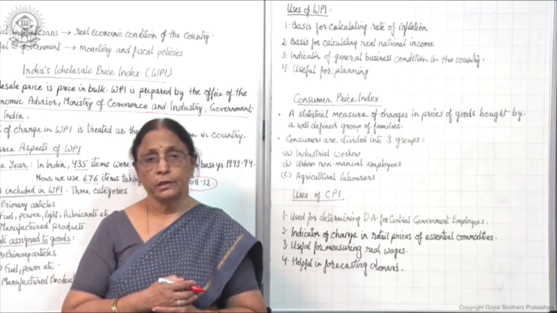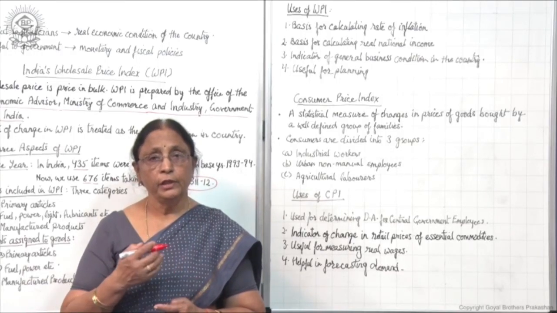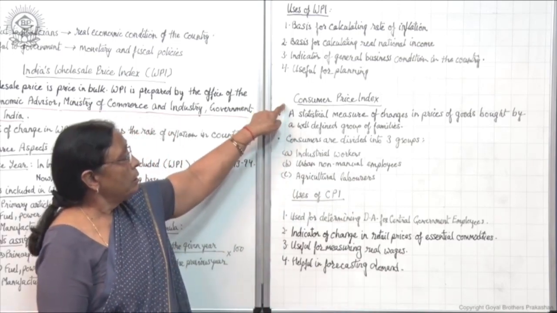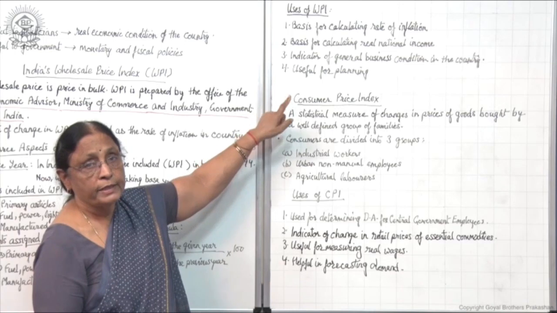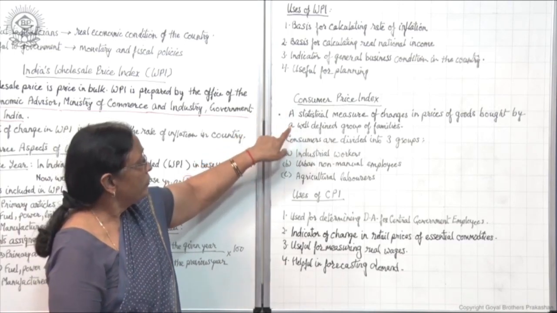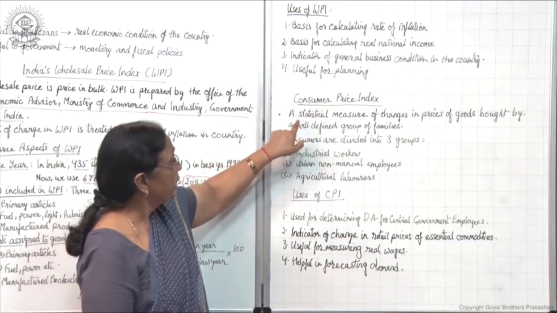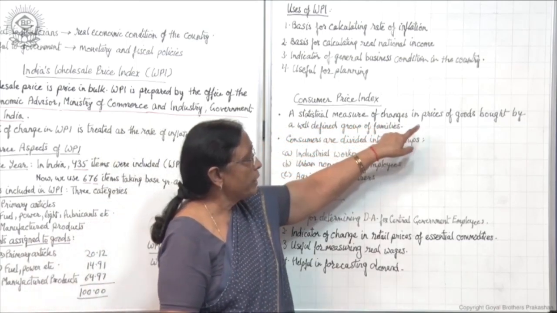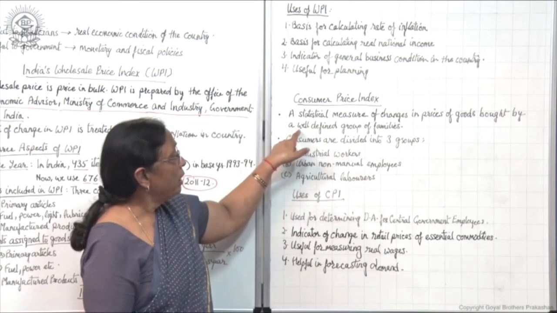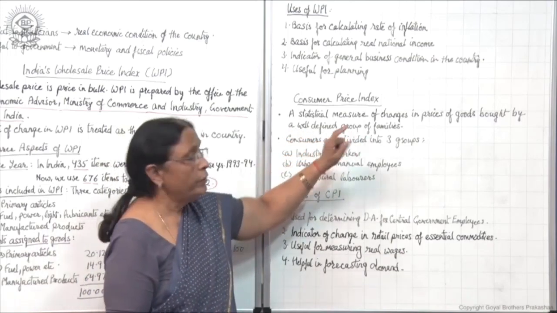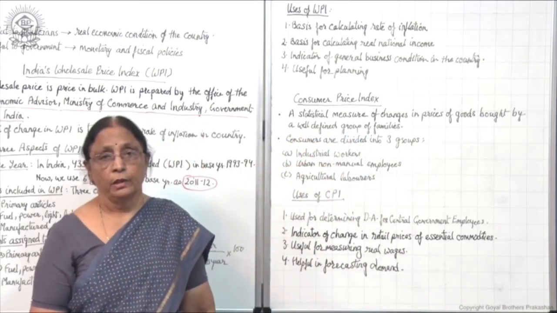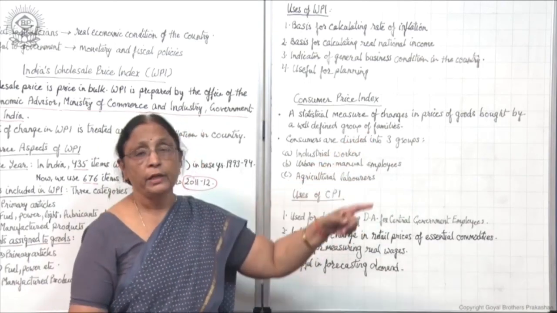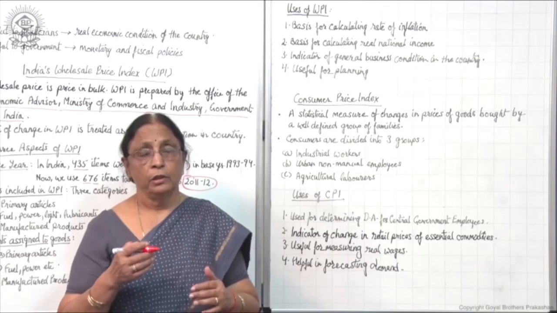Consumer price index, right? We all are consumers. So here we will know what the consumer price index is. The first feature: a consumer price index is a statistical measure of changes in prices of goods bought by a well defined group of families. That means the goods bought by a well defined group of families.